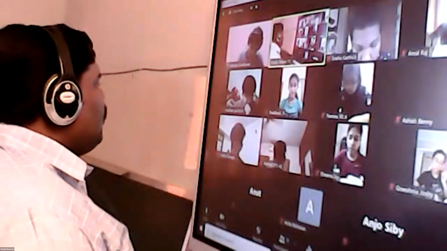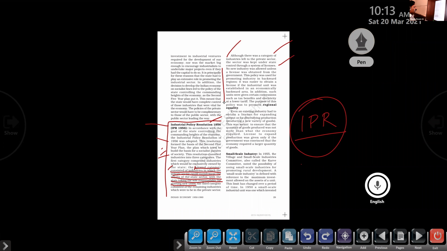No new industries were allowed unless a license was obtained from the government. This policy was used for promoting industry in backward regions. Clear? The licensing system is basically used to promote industries in which region? Backward regions. It was easier to obtain a license if the industrial unit was established in an economically backward area. So it is easy to get a license if we are starting an industry in a backward region or a village.